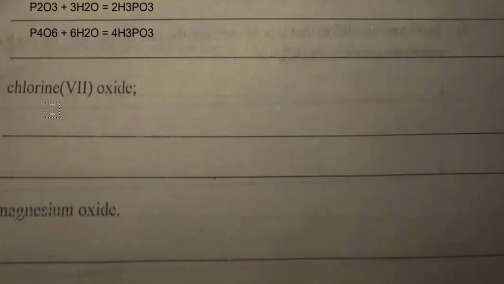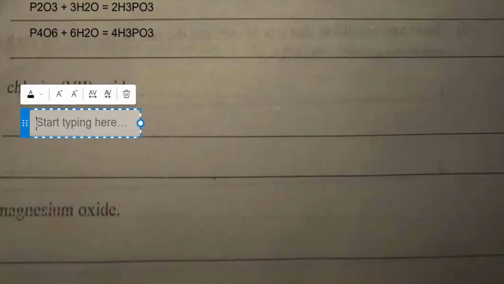The formula for chlorine 7 oxide is what? Cl2O7. You'll be wondering how you can get chlorine 7 oxide. Oxygen is -2. And for chlorine to be chlorine 7, the oxidation state of chlorine in the compound is 7. So if chlorine is +7 and oxygen is -2, by the time they exchange their radicals, it becomes Cl2O7, right? So Cl2O7 will dissolve in water to form what?